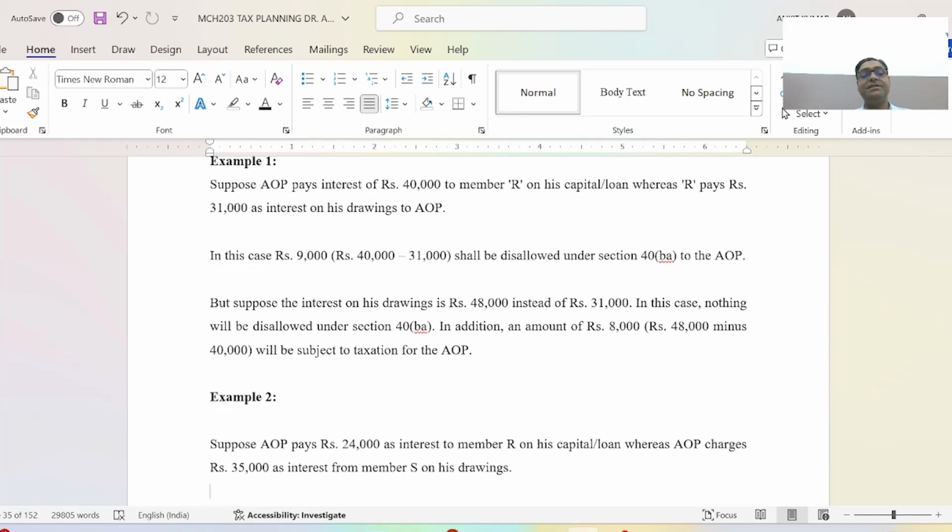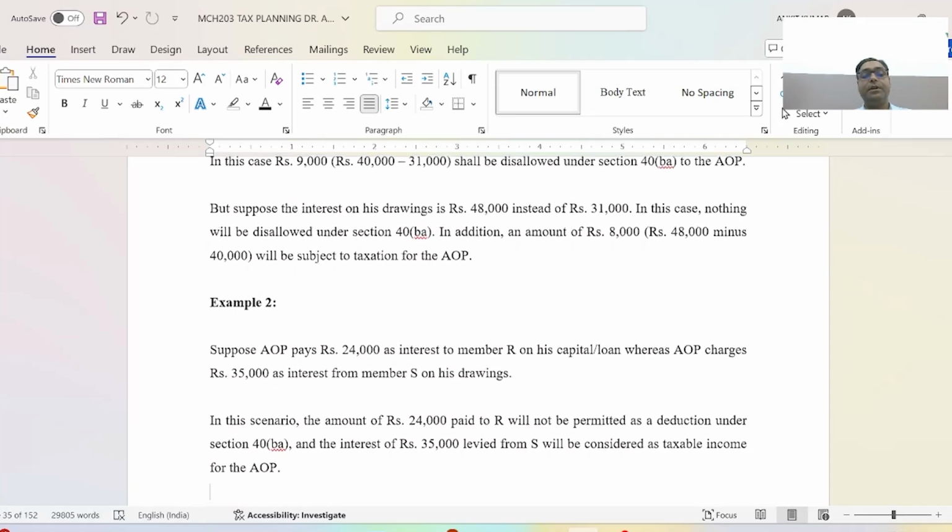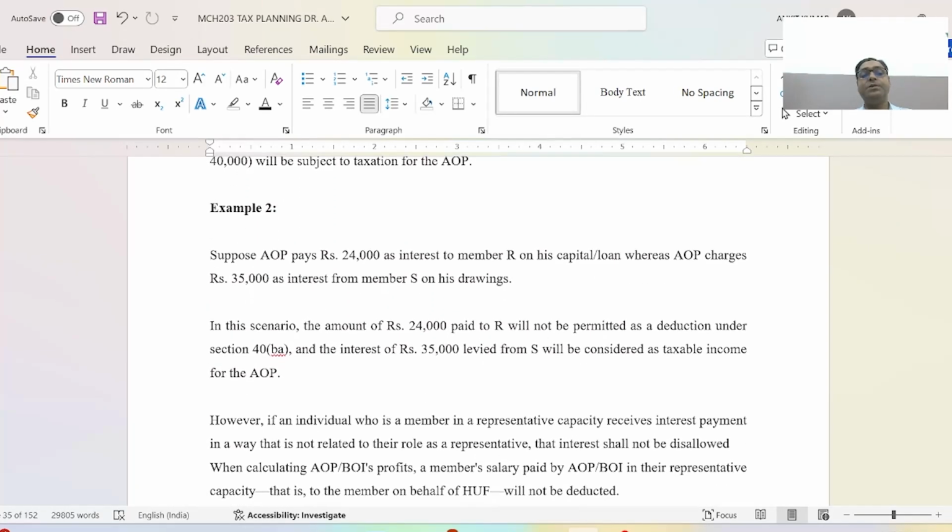Now we will be discussing example 2. Suppose AOP pays rupees 24,000 as interest to a member R on his capital loan, whereas AOP charges rupees 35,000 as interest from member S on his drawings.